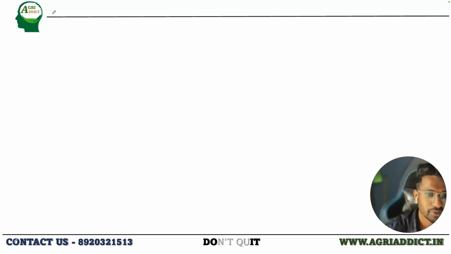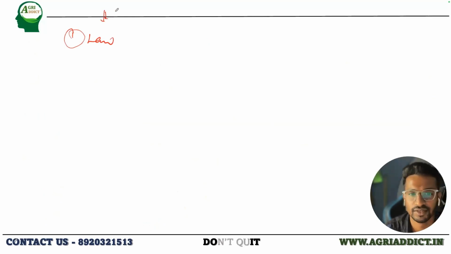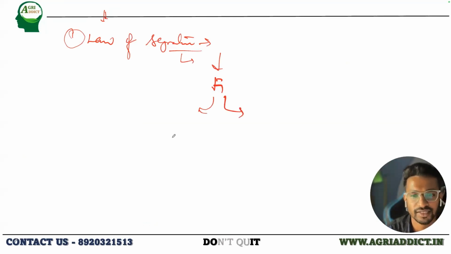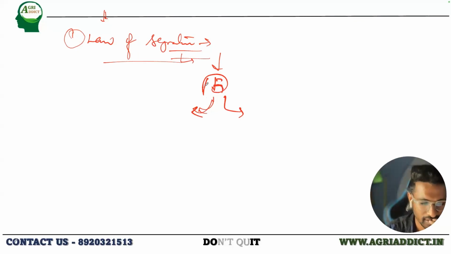So let us propose one law based on what we have discussed. The law of which one? The monohybrid cross. That is the law of segregation. So what does this law of segregation tell us? They do not mix, they segregate. The gametes will come into F1 and they will again segregate in the next generation. This is, in simple terms, what the law of segregation means. The alleles won't mix. They will be separated from each other from generation to generation. So the F2 ratio for the monohybrid cross will be 3:1 and the F3 ratio will be 1:1.